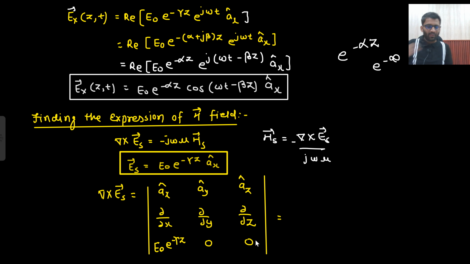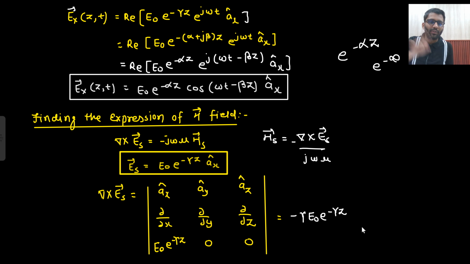So del cross ES I need to calculate. So what am I going to get? This I will solve as 0. The AX component is 0. The AY component is not 0. So the AY component I need to write down. So what will be my AY component? If you differentiate this with respect to Z, what are you going to get? Minus gamma E naught e to the power minus gamma Z.